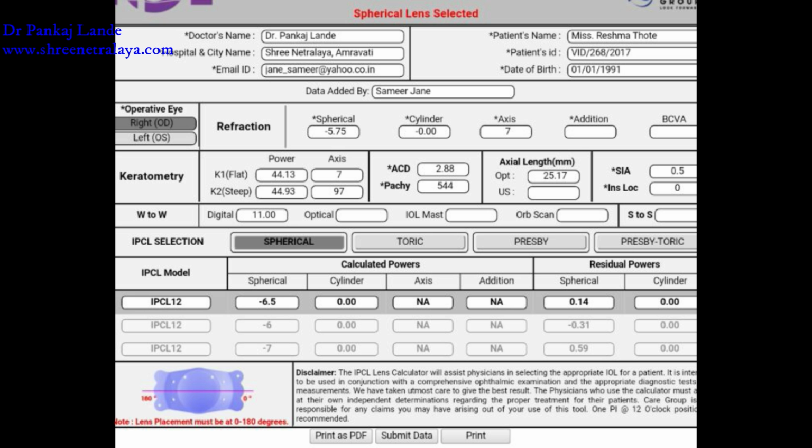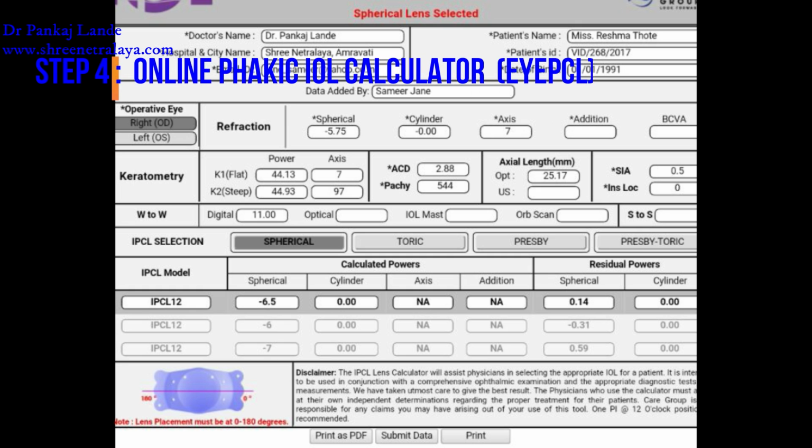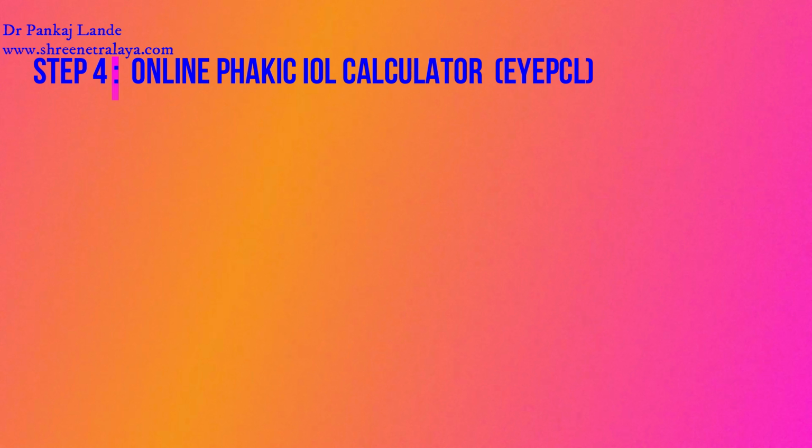Step 4 is using an online calculator to calculate a proper IPCL power and model which will suit the patient's eye, depending on the size of the patient's eye, that is depending on measurement of white to white and ACD.